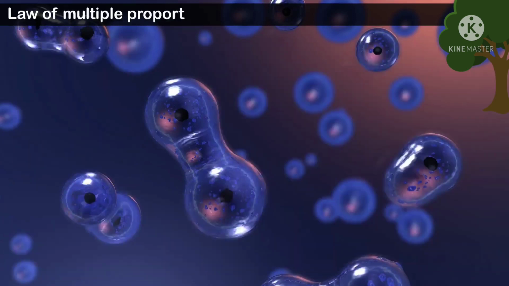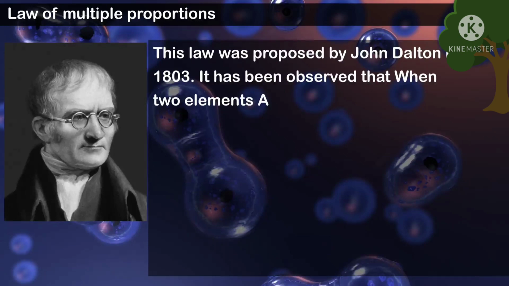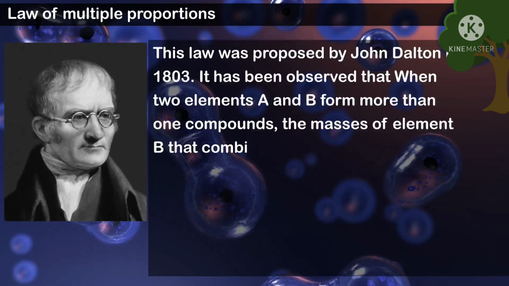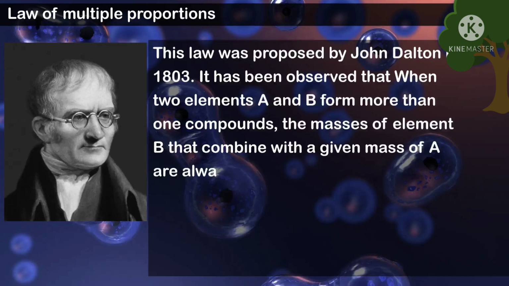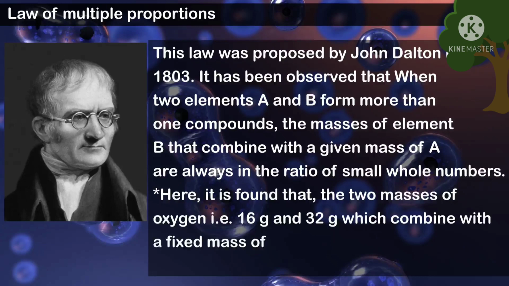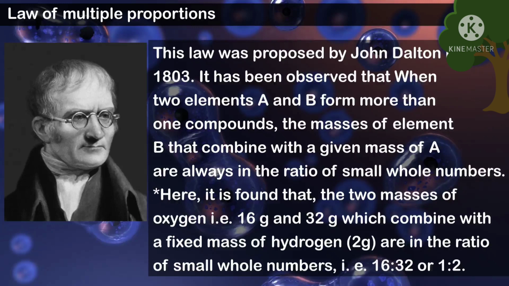Law of multiple proportions. This law was proposed by John Dalton in 1803. It has been observed that when two elements A and B form more than one compound, the masses of element B that combine with a given mass of A are always in the ratio of small whole numbers. Here it is found that the two masses of oxygen, that is 16 grams and 32 grams, which combine with a fixed mass of hydrogen, 2 grams, are in the ratio of small whole numbers, that is 16:32 or 1:2.